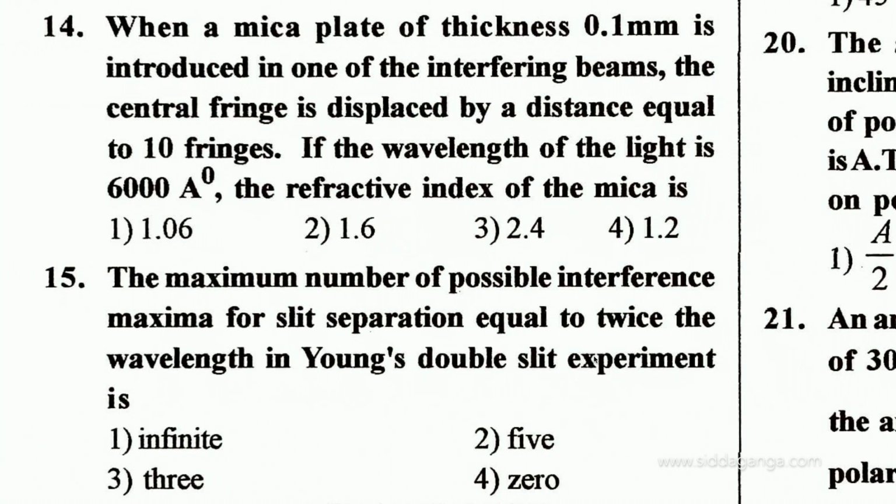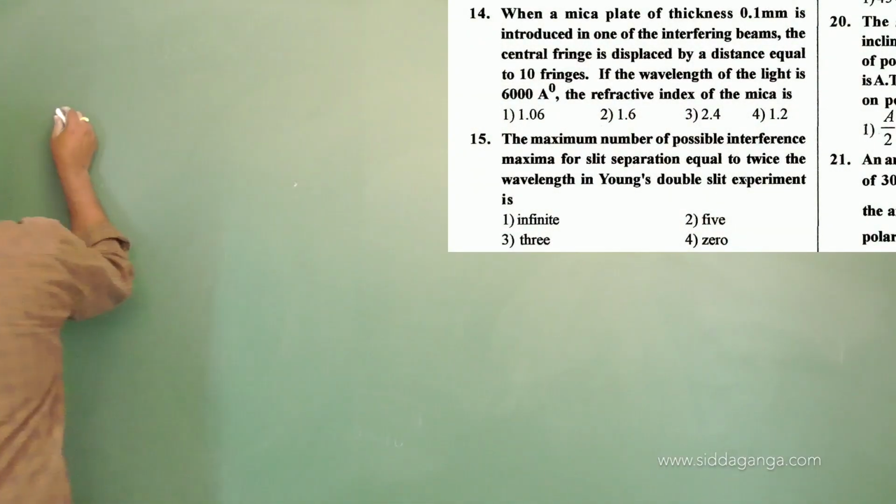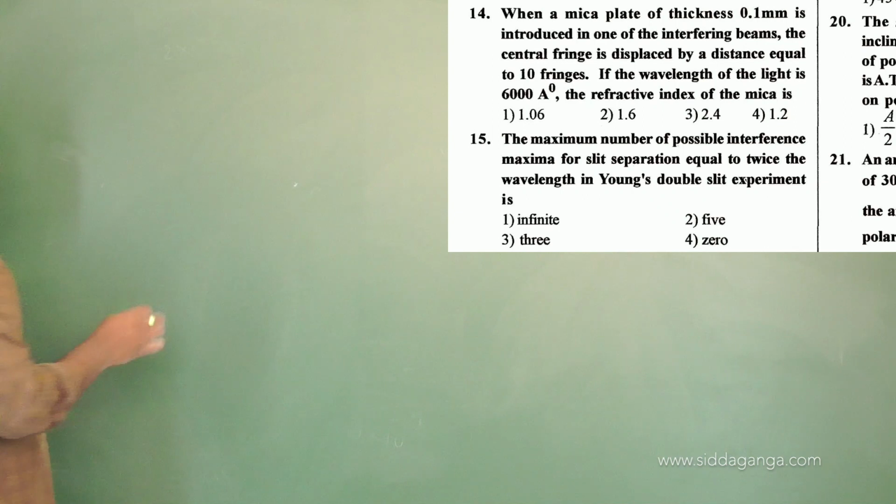What have they given there? When a mica plate of thickness, same, I think it is the same model problem. Cross-check the thickness of the plate, one of the interfering beams. The central fringe is displaced by a distance equal to 10 fringes. The number of fringes displaced is 10. If the wavelength of light is 6000, then the refractive index of the mica is, same formula which we have made use of. What is the relation we have written?